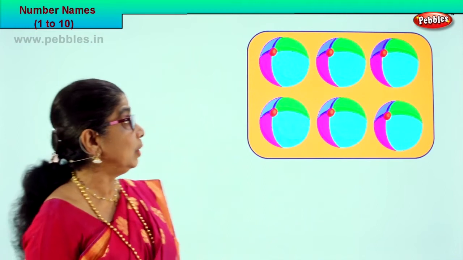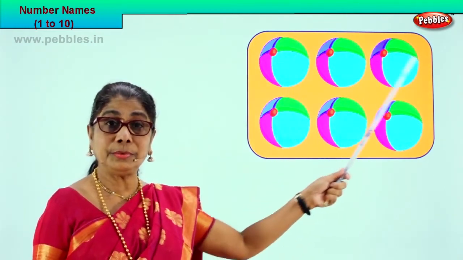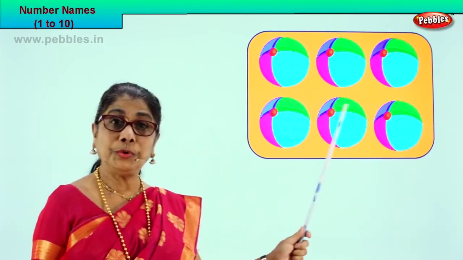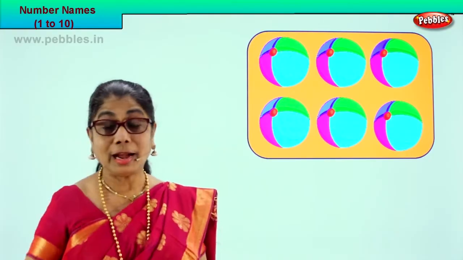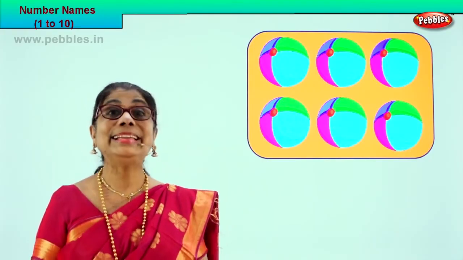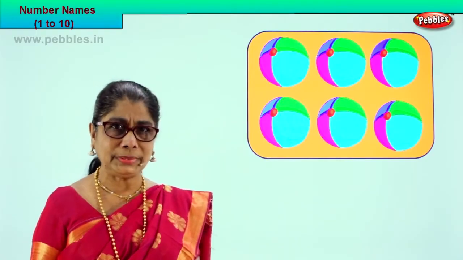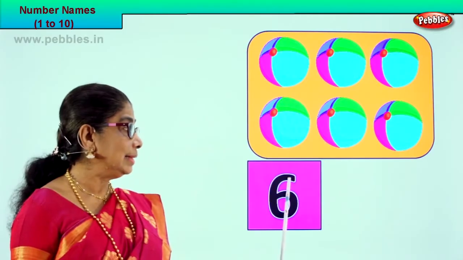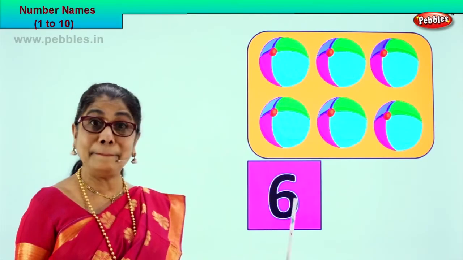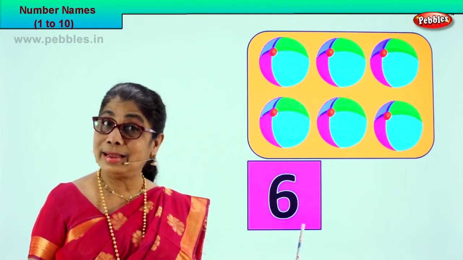Shall we? Here we are. Count them all. 1, 2, 3, 4, 5, 6. How many colorful balls are there? 6. Very good. How do we write number 6? How do we represent the 6 balls? This is 6. Number 6. So you learn to write and recognize number 6.